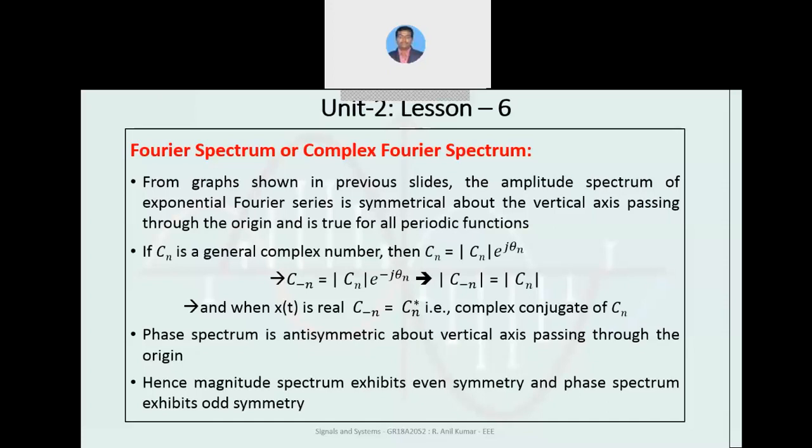If x of t is real, then C suffix minus n equals C suffix n conjugate, which is the complex conjugate of Cn. So we can conclude that the phase spectrum is antisymmetric about the vertical axis passing through the origin, and the magnitude spectrum exhibits even symmetry, while the phase spectrum exhibits odd symmetry.